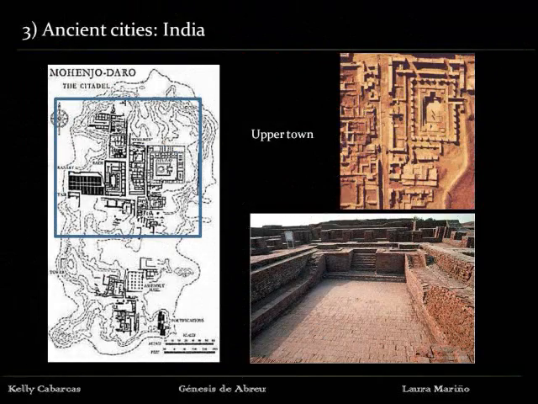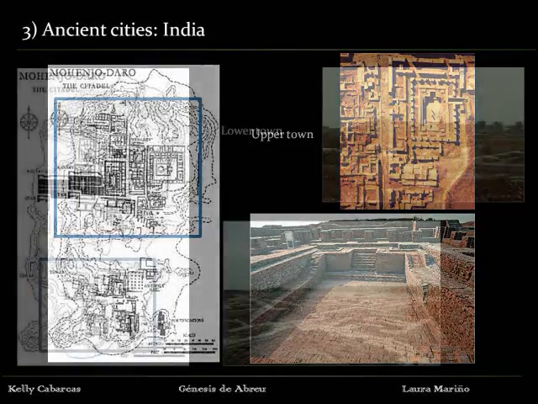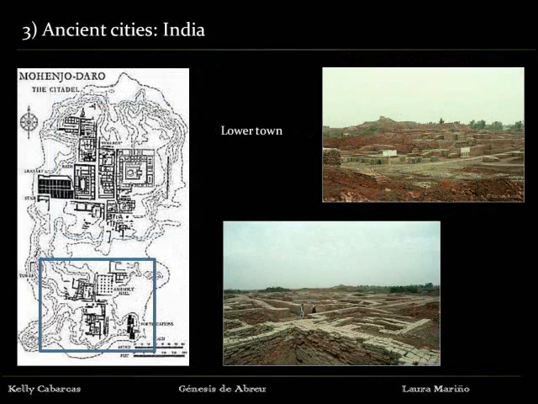Indian cities were organized into two sections, the upper town and the lower town. The upper town had several important buildings, for example, the Great Bath. The lower town had the houses and workshops. In the lower town, buildings were organized according to the importance of the occupants. Because of that, the main street had the most remarkable buildings.